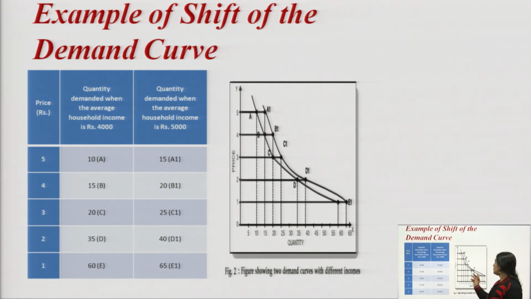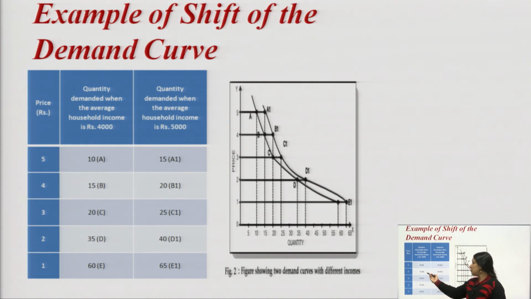We can see in this graph that demand changes from A and E to A1 and E1. Let me take the example of income. Earlier the income was 4,000, but due to an increase in income from 4,000 to 5,000, your demand curve will shift. At price 5, where your income is 4,000, your demand is 10, denoted by point A. When the income increases to 5,000, it becomes 15, denoted by A1.